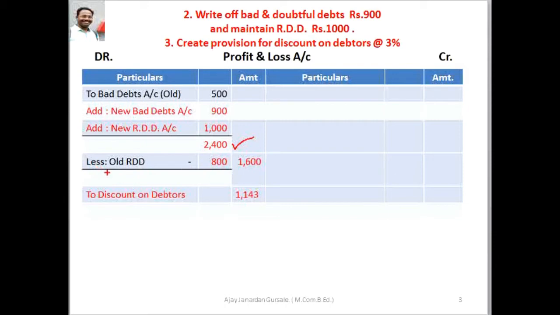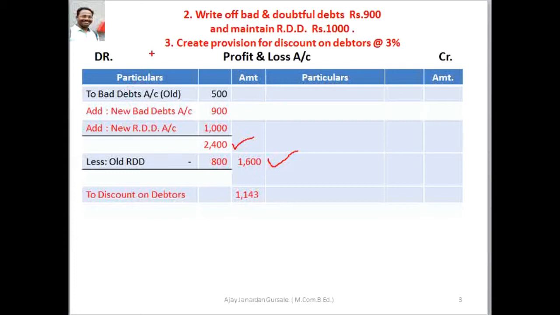Then less old RDD rupees 800 from the net bad debts, and here we get the net bad debts amount rupees 1,600.